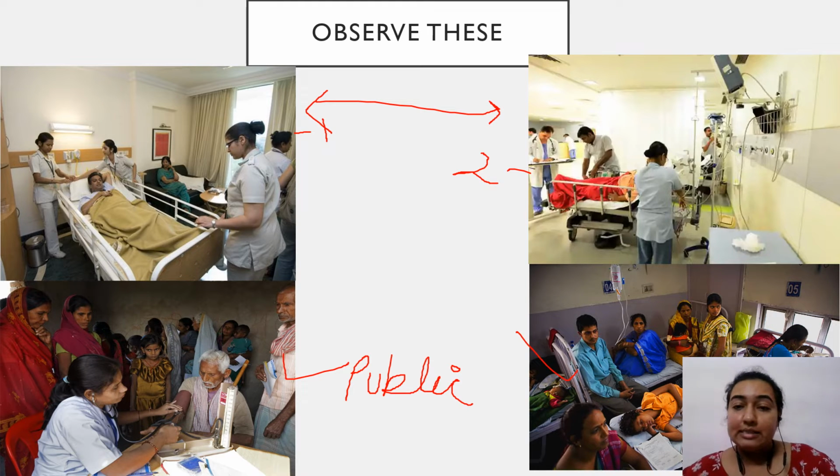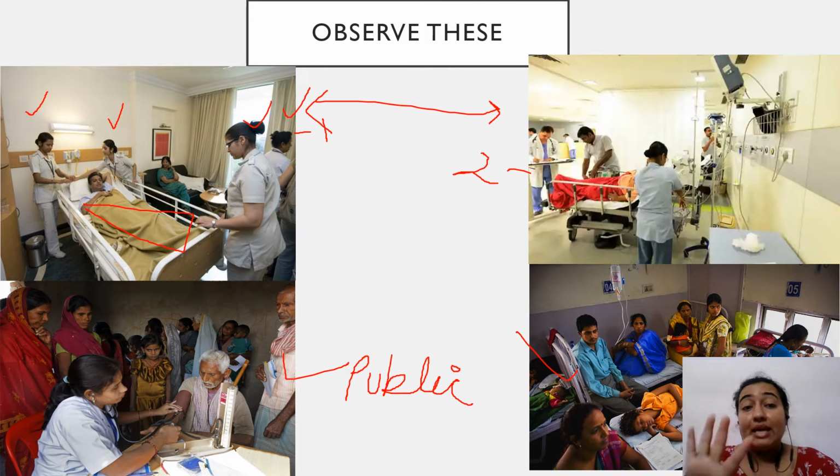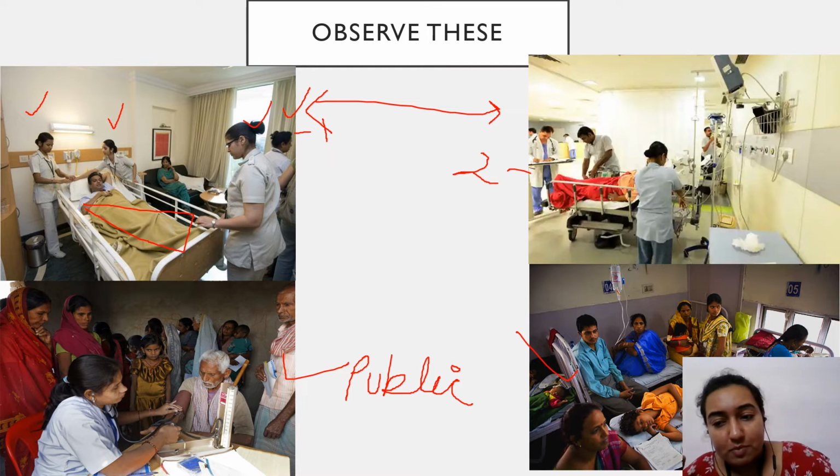See, in the first and second image, we can see proper lighting, good testing machinery, we have systems, we have qualified doctors and nurses. There's one single patient who's lying on the bed, and there are 1, 2, 3 and 4 nurses attending that one single patient. We can see how proper and neat and clean the background looks. So I don't think that this can be the situation of a government hospital. Can we? Yes or no? Definitely not. Again, that same rule applies in the second image.